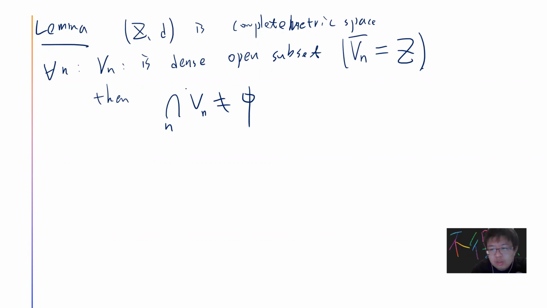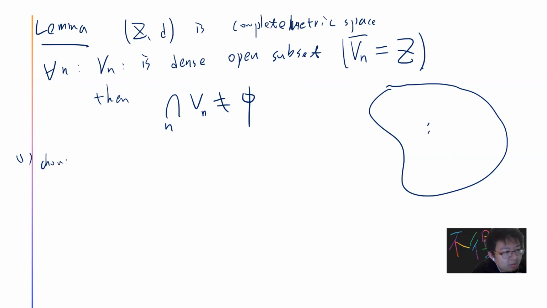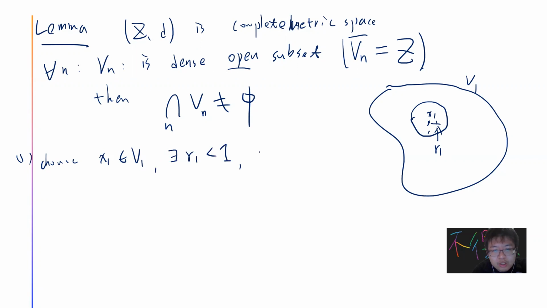Let me just make it ideal. Imagine that you have this space. You can pick any point, let's say you choose x1 belonging to V1. So this is V1, and you choose a point x1 and draw a ball of radius R1. V1 is open, so there is an R1. You can choose R1 less than 1 such that the ball B_R1(x1) is in V1. So this is step 1, and step 1 is trivial.